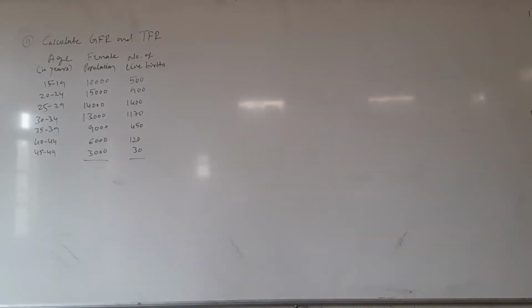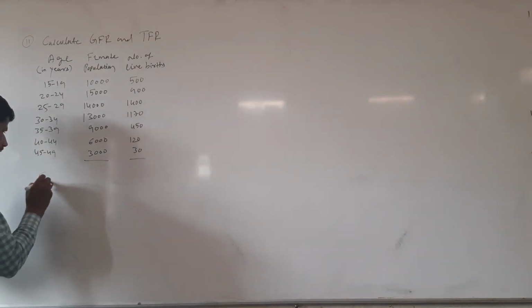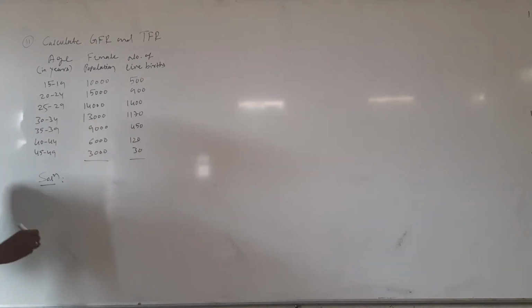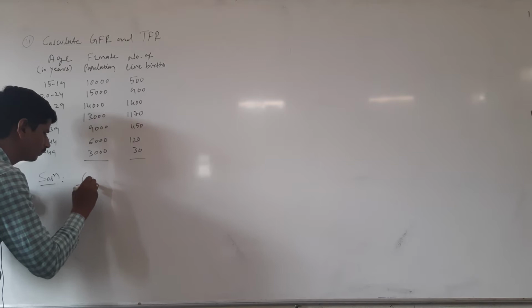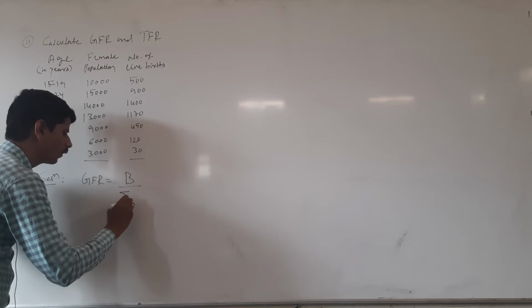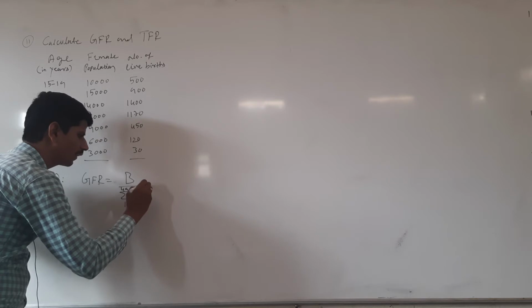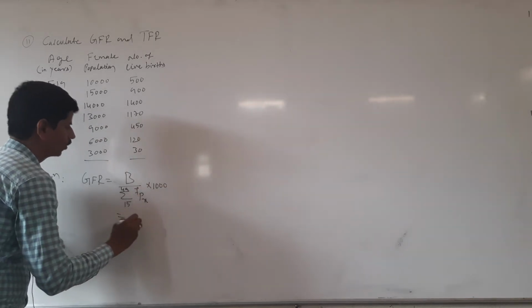Calculate gross reproduction rate and total fertility rate from the following data. Here, first we have to calculate, solution. GFR equal to B by sum of 15 to 49 FPX into 1000. Here we have to find the number of live births.